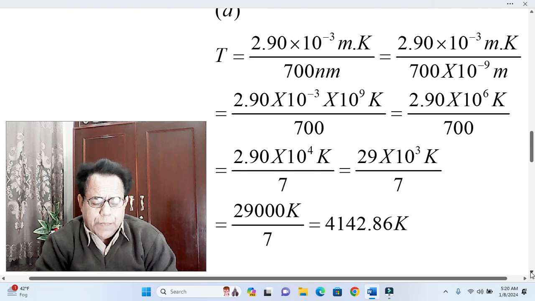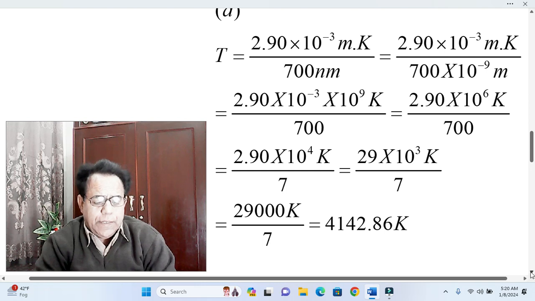Our T will become equal to 29 into 10 raised to the power 3 Kelvin over 7. Now 10 raised to the power 3 is kilo, 1000. So equivalently our T will become equal to 29,000 Kelvin over 7.